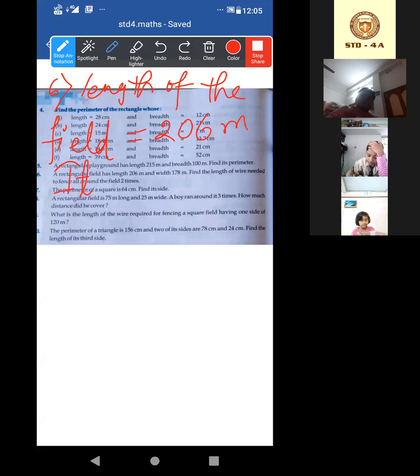Wide means chaura. Okay. That means broad. How much broad is this? Basically breadth. You can compare this one. Acha, it is 178 meter wide. Got it?